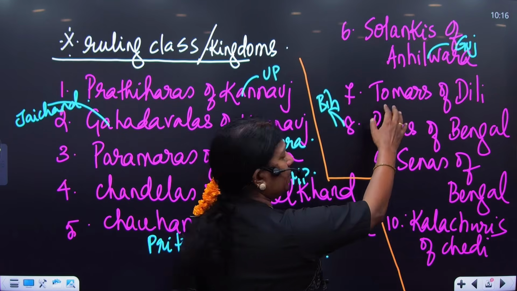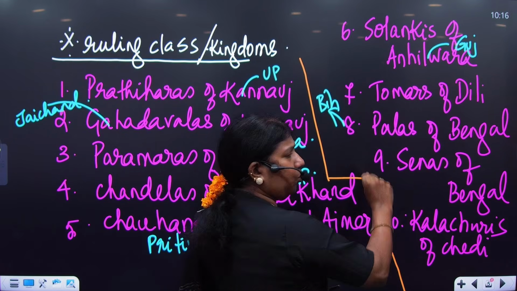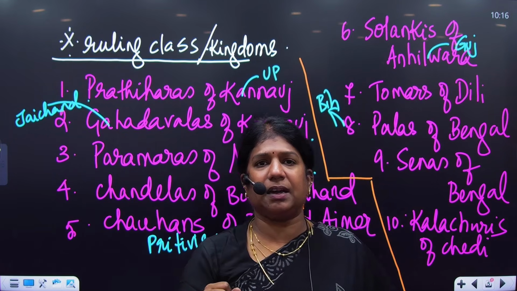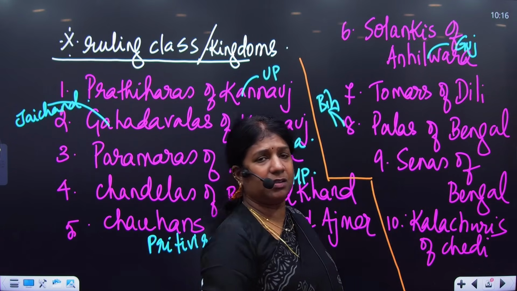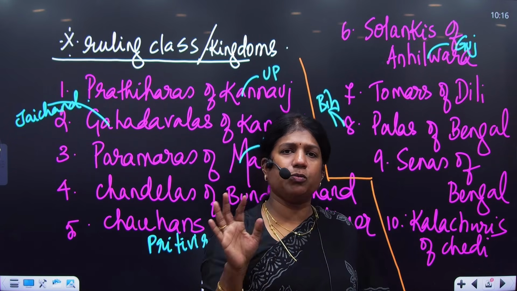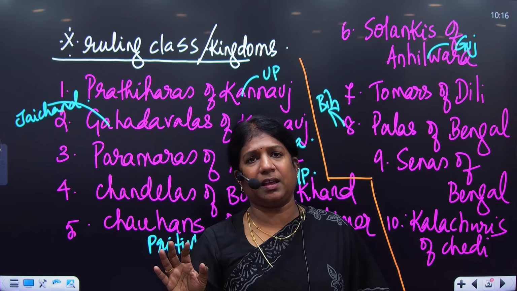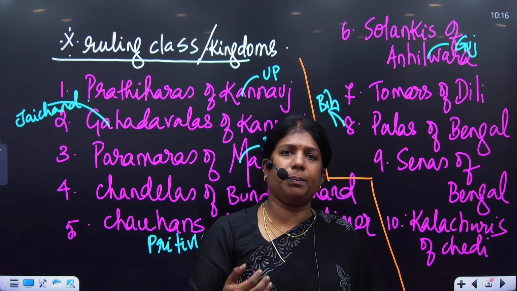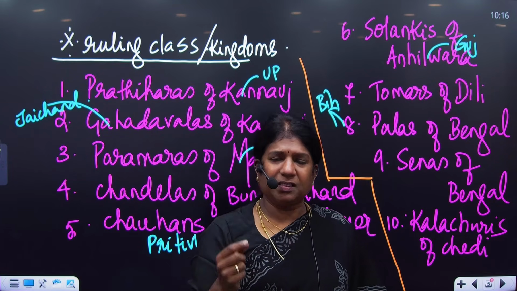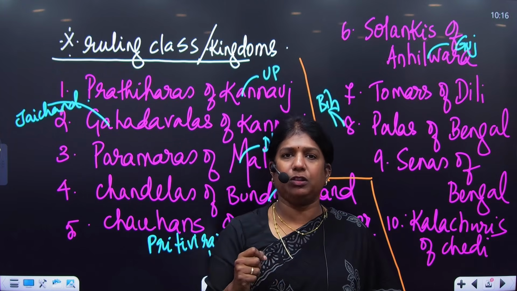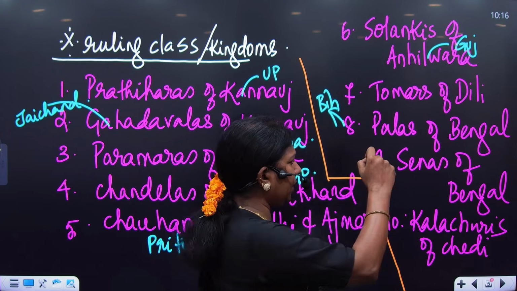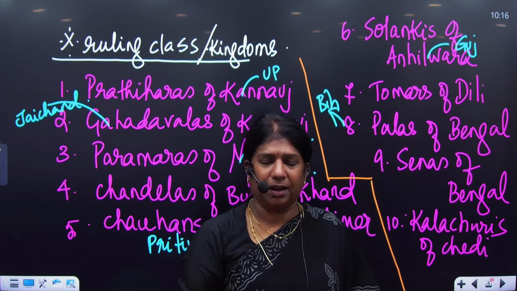The next one, Tomars, we've already discussed. And there were two powerful kingdoms in the region of Magadha, that is Bengal. One was the Palas. Palas were patrons of Buddhism. See, Rajputs were all Hindus, all Kshatriyas. Some claim themselves to be Brahmana Kshatriya. Except the Palas, all were Hindus, because Palas followed Vajrayana Buddhism. And here there was one important ruler called Dharmapala.